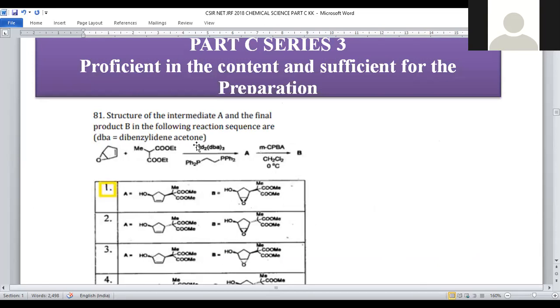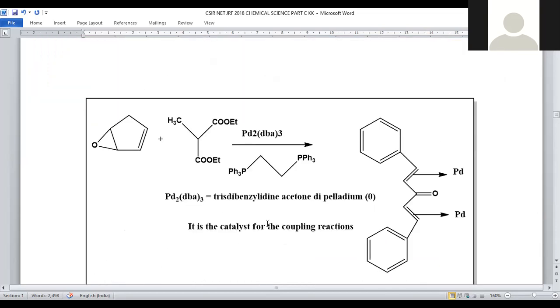Dibenzylidene acetone has 2 external double bonds which are linked to palladium metals, because here we have 2 palladiums. So 2 palladium metals are bound to these double bonds which are present outside of the ring.